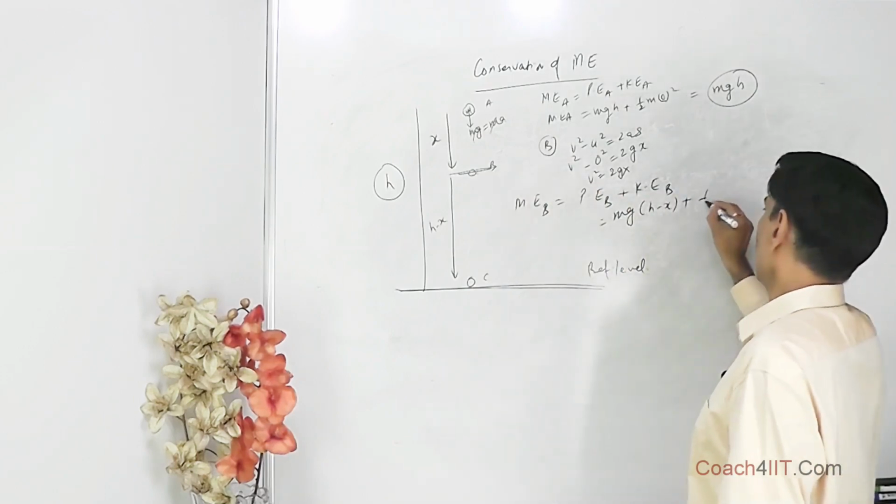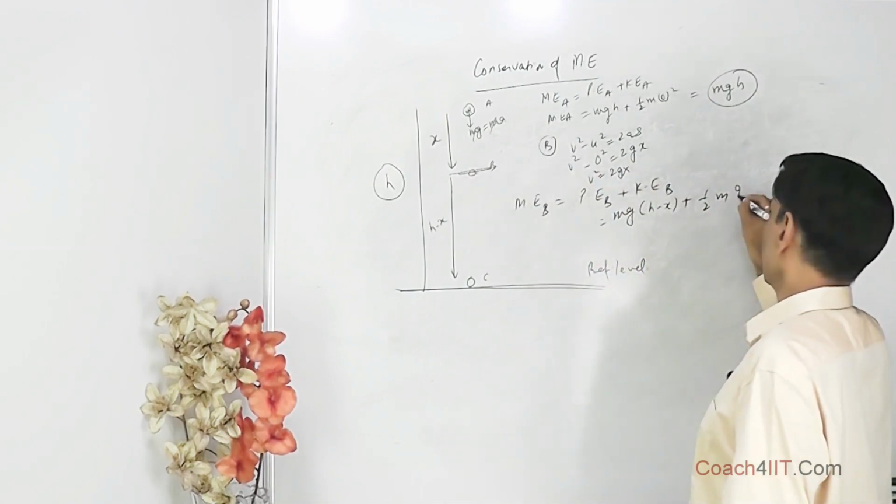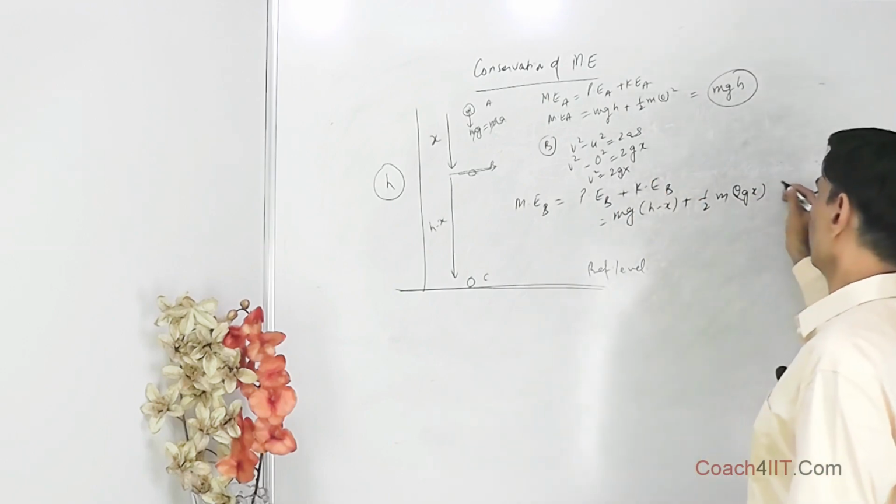What is kinetic energy at B? Half m velocity squared over here. What is velocity over here? We have just calculated it, v squared is 2gx. Half m, and this was v squared only, so we don't have to square it again.